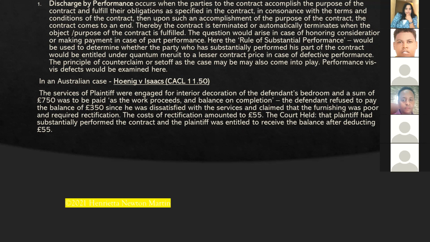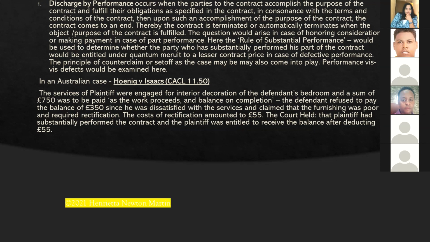Upon such an accomplishment, the contract obviously comes to an end. Why? The purpose and the object is fulfilled. So the contract automatically terminates when the object or purpose of the contract is fulfilled.